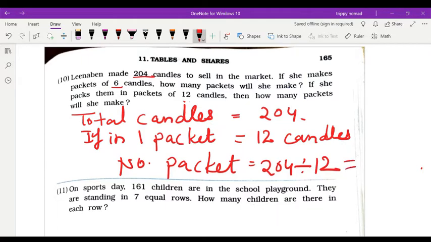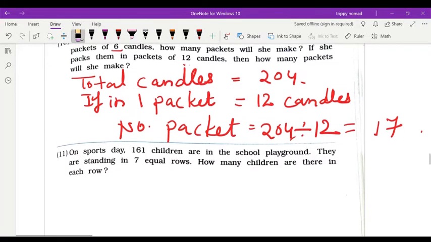12 ones are 12, 204 divided by 12. From 20, subtract 12, you get 8, then bring down this 4, 84. 12 sevens are 84, then the answer will be 17 packets. You can divide by the long division method. I am just writing the answer. I expect you know the division.